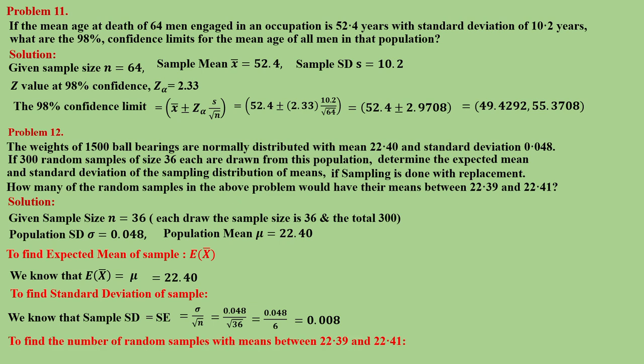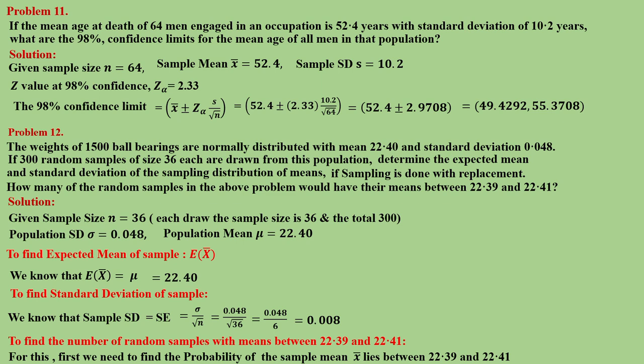To find the number of random samples with means between 22.39 and 22.41, first we need to find the probability that the sample mean x bar lies between 22.39 and 22.41.